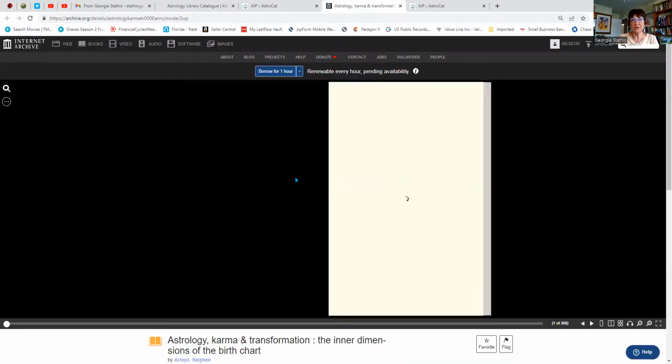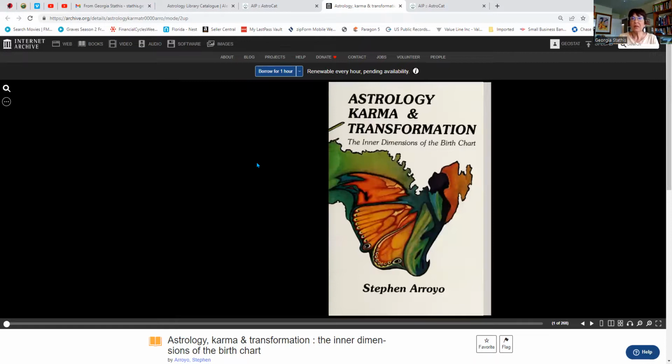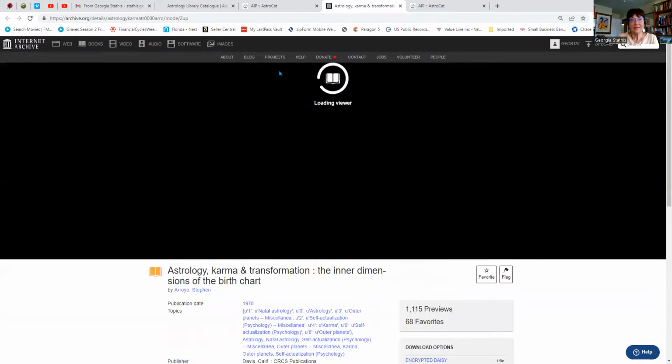Yes, it's taking me to Internet Archive. And there it is, right there. I'm already a free member, but if I want to borrow it for 1 hour, I would hit "Borrow for 1 hour," because you can see I'm already in here. They know me, I visit frequently. So I'm borrowing this book for 1 hour, and it's the complete view of the book.